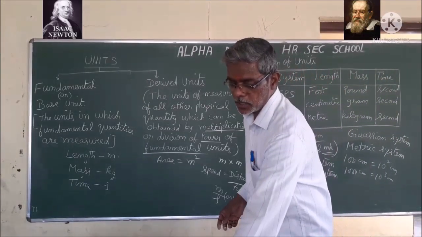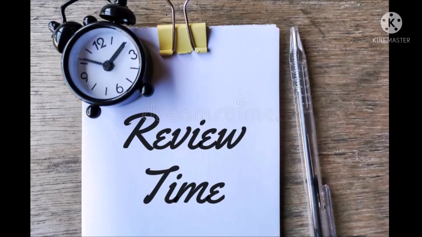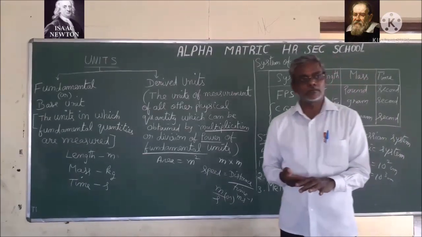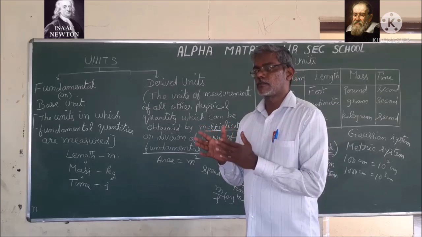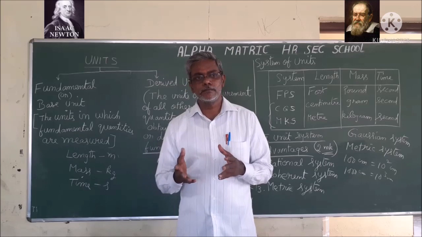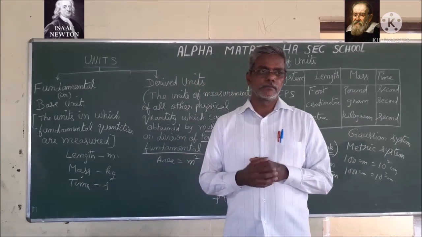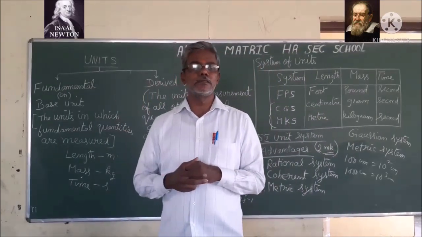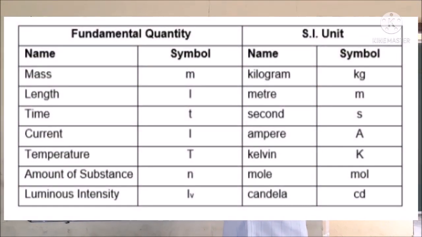So we will stop up to this. Let us recollect. Today we have discussed what measurement is, then physical quantity, then types of physical quantity: fundamental and derived quantities. In fundamental quantities, we discussed 7 fundamental quantities. Out of that, the first 3, length, mass and time, are basic fundamental quantities.